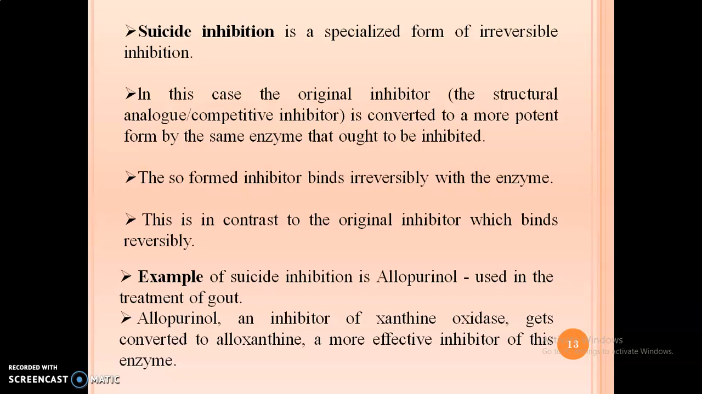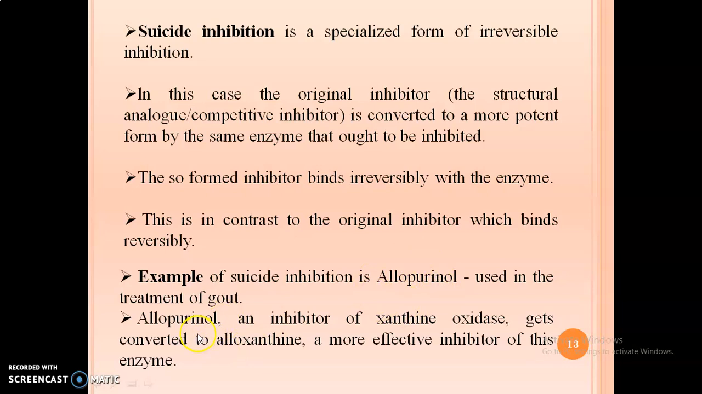So one chemical is converted into a second chemical, as the conversion takes place with the help of the enzyme, and that second chemical inhibits the same enzyme which is responsible for conversion of 1 into 2. For example, a suicide inhibitor is allopurinol. Allopurinol is a drug which is used in the treatment of gout.